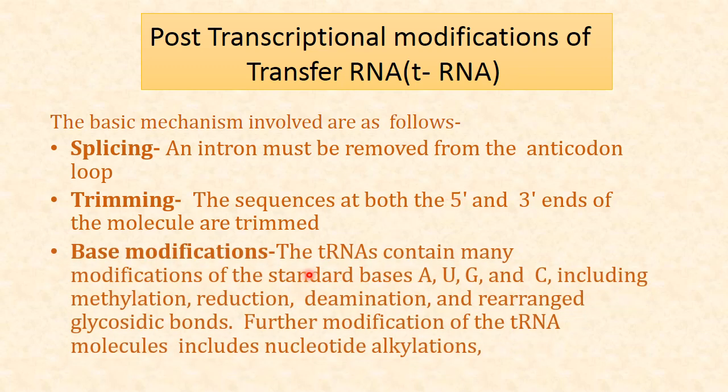Then base modification takes place. Transfer RNA contains many modifications of the standard bases, that is adenosine, uracil, guanosine and cytosine, including methylation, reduction, deamination, rearrangement of glycosidic bonds. Further modifications of the transfer RNA molecule include nucleotide alkylations.